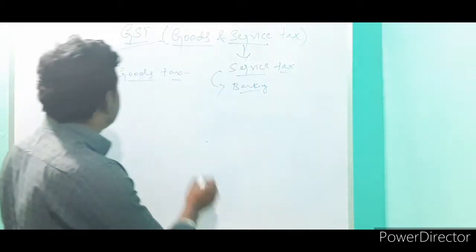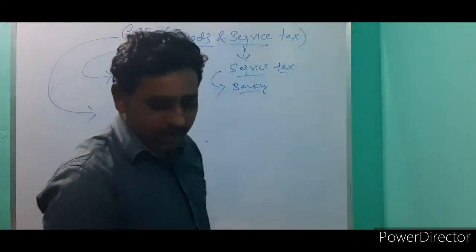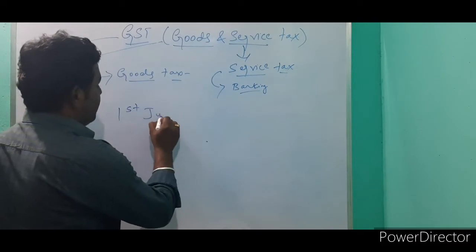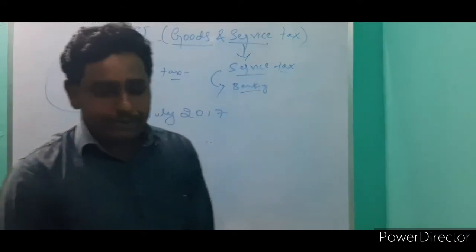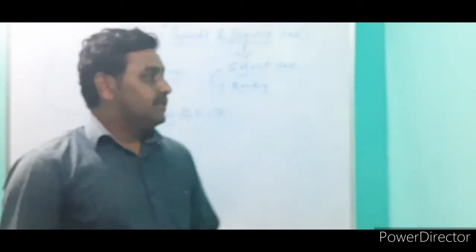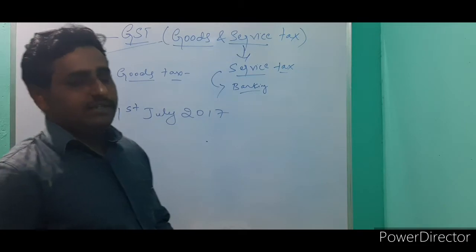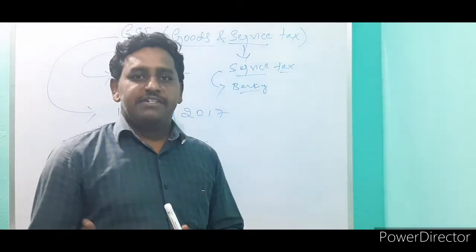Goods means, before that, GST was first implemented on 1st July 2017.